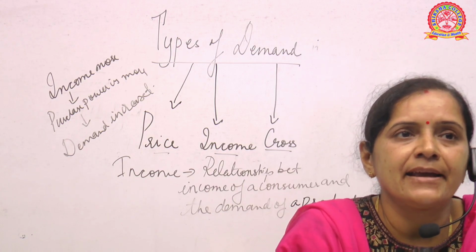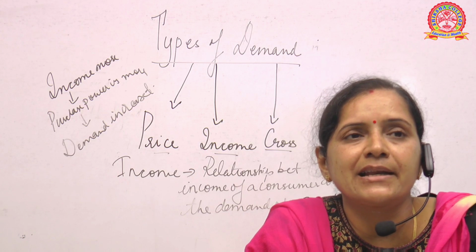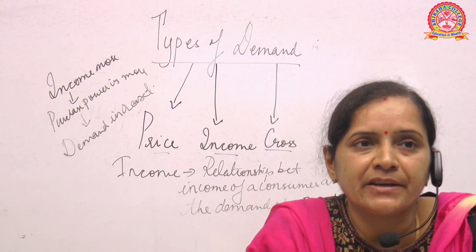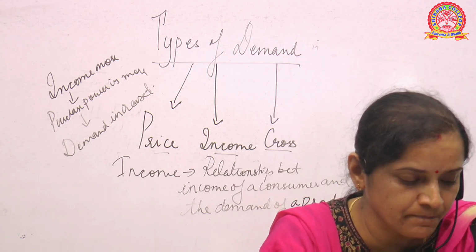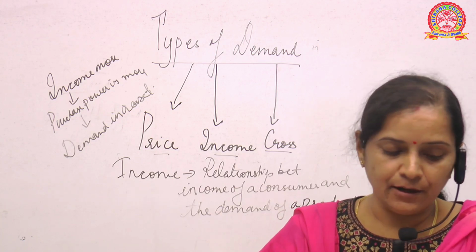On the other hand, if your income is less, suppose you have restricted income or very less income, then what will happen? Your purchasing power is restricted and demand is also decreased. So, it is a very direct relationship. Okay. Now, this we can understand in two different ways.